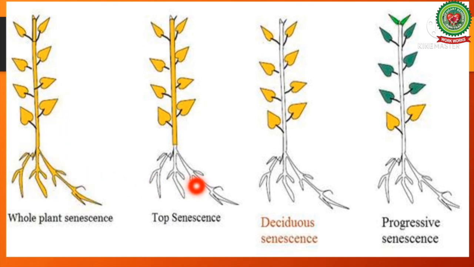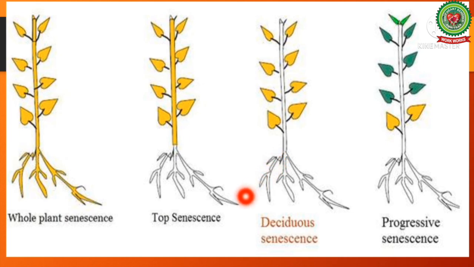The next is top senescence, also known as shoot senescence. In this type, the above ground part of the shoot dies each year after flowering and fruiting, but the underground part survives, which puts out new shoots again next year. This type of senescence occurs in certain perennials like bananas and gladiolus.